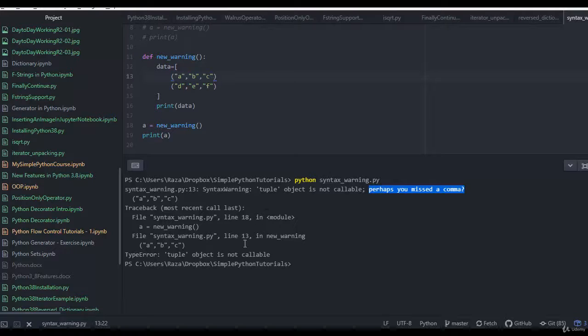Okay, so let's update this with the comma and rerun the code. Saving it and rerunning the code. Python syntax_warning.py, and it created the output.